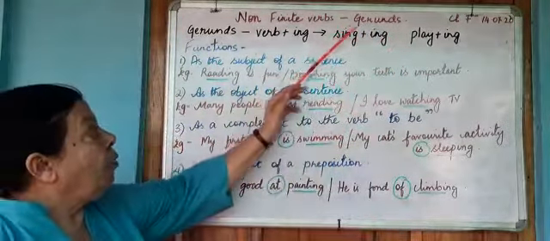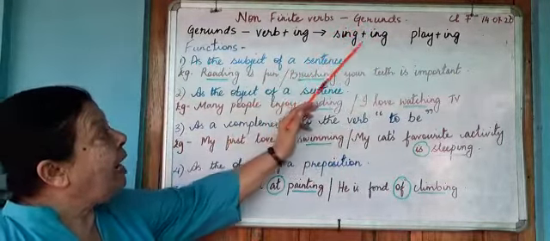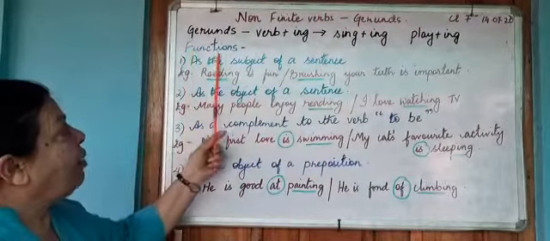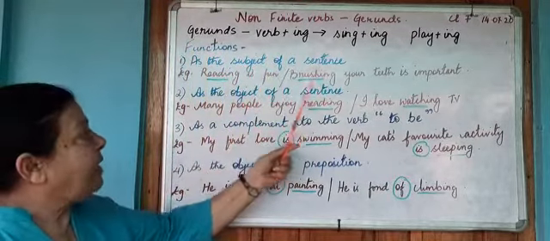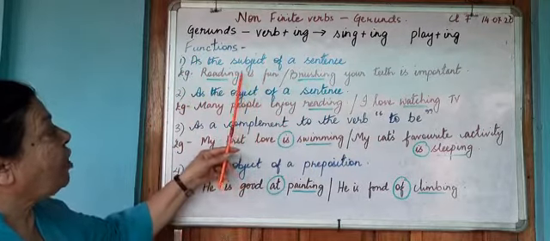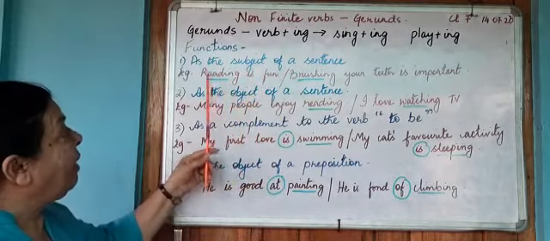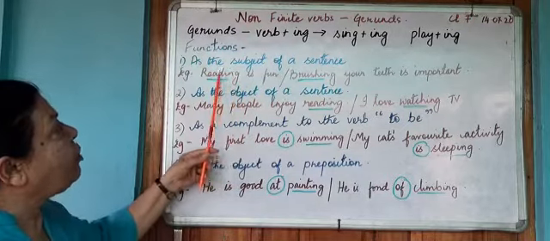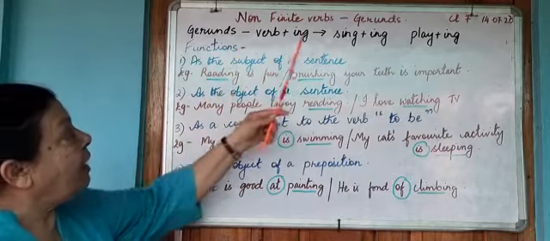Now, when do we use a gerund, or how do you identify whether the ing verb is a gerund? One, you will see that the gerund will function as the subject of a sentence. Now, reading is fun. If I ask you the question, what is fun? You will point out the answer, reading. Now, reading is doing the work of the subject, but it is an ing word. Therefore, this ing word, reading, is the gerund.